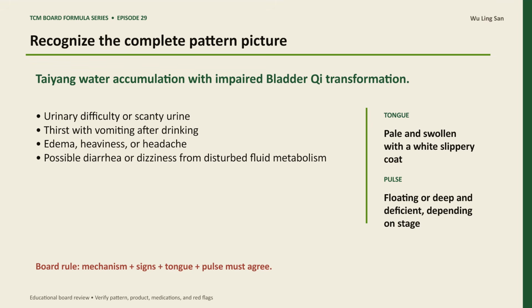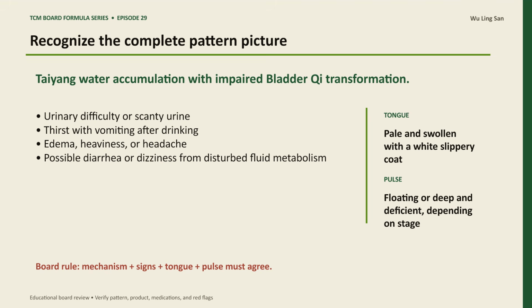The target pattern is Taiyang water accumulation with impaired bladder qi transformation. Look for this clinical picture: urinary difficulty or scanty urine. Thirst with vomiting after drinking. Edema, heaviness, or headache. Possible diarrhea or dizziness from disturbed fluid metabolism.